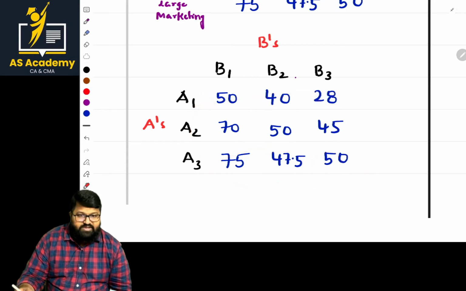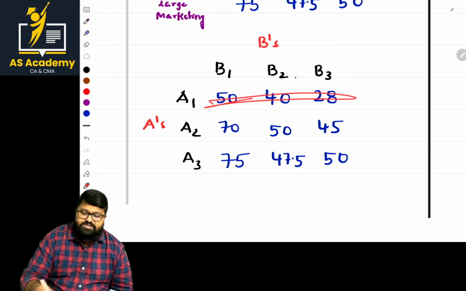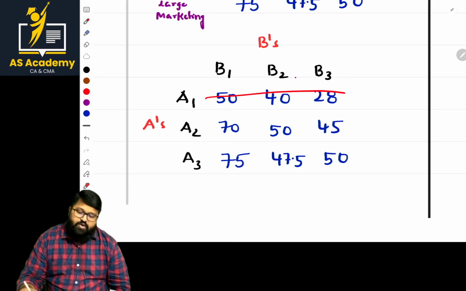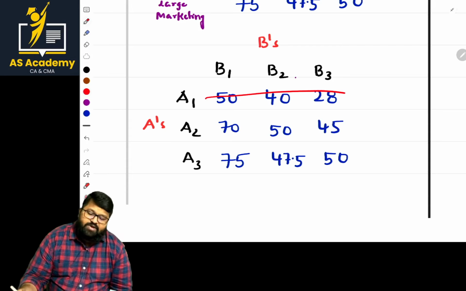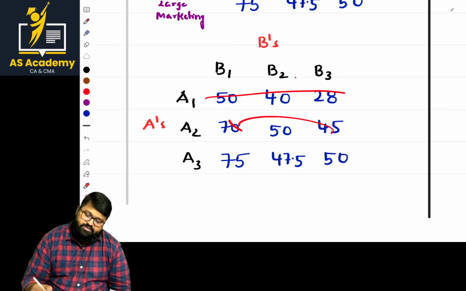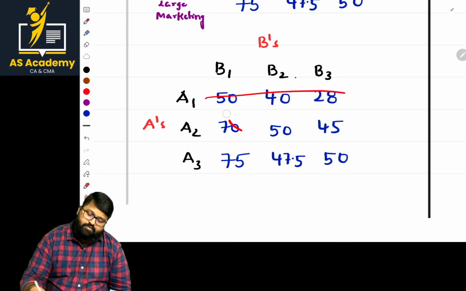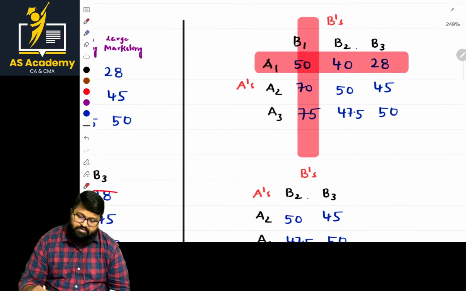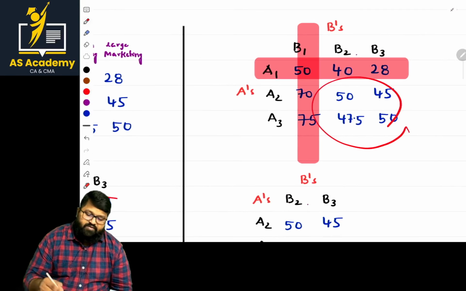Okay, is it clear? We can eliminate this part. Now, is there any other chance of eliminating any other part? Once this is eliminated, what about the other? We have to eliminate a column where the highest value should be eliminated. This is highest and this is highest, so we can eliminate that part. This is elimination. Is it done? Okay, and we are left with these values.